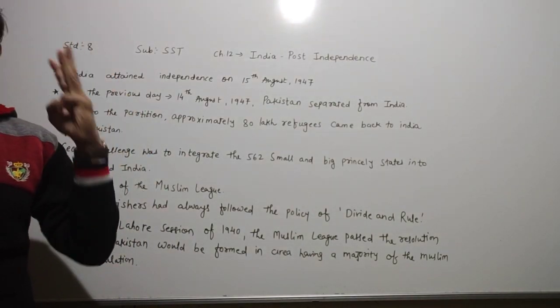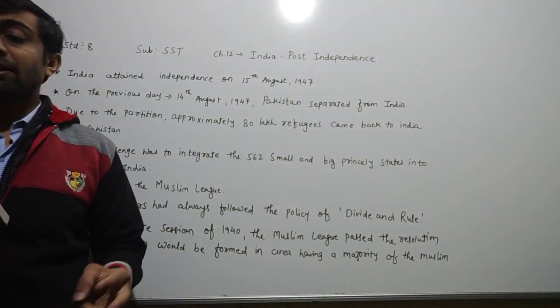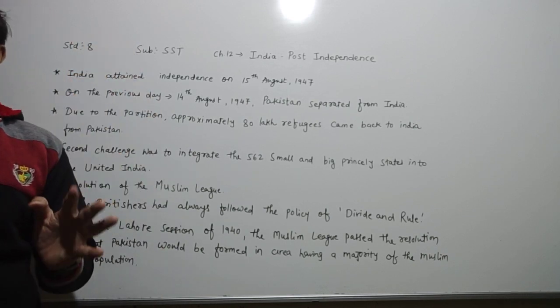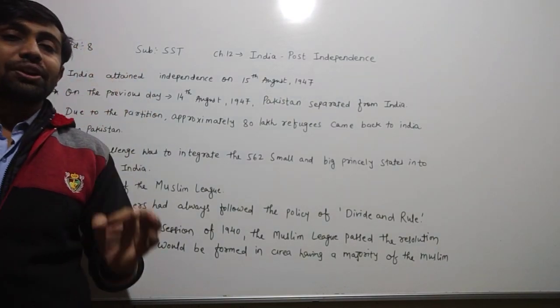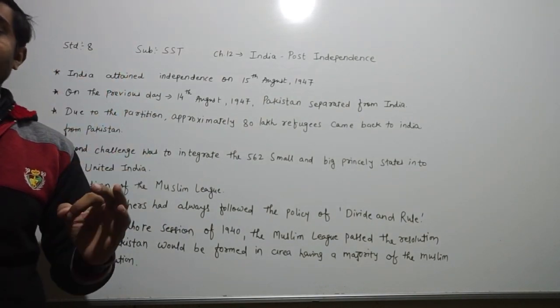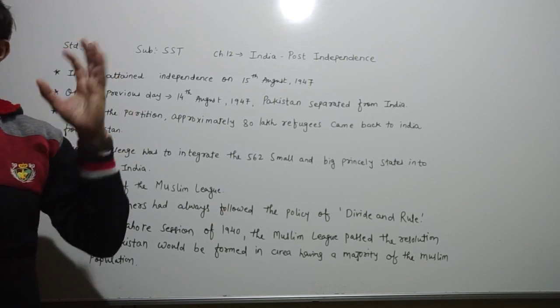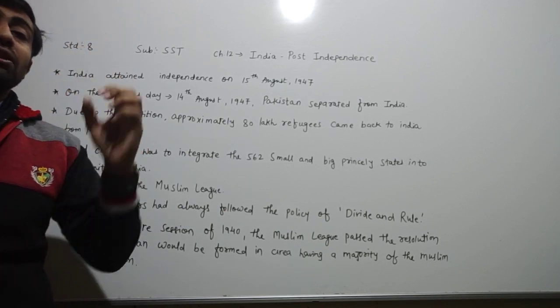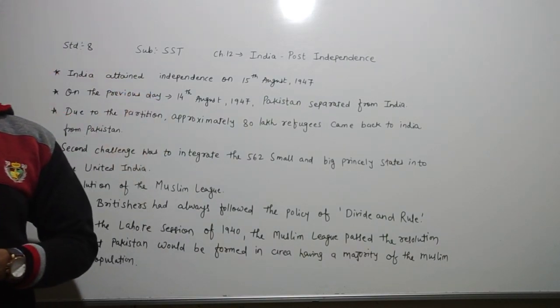And third, independent India had a great hope for a stable political system that would fulfill the expectations and hopes of the people who wanted India to develop as a strong nation.